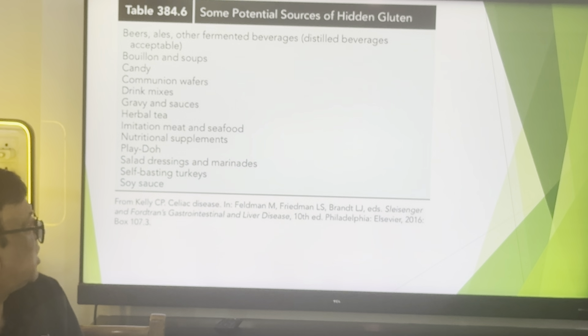Some potential sources of hidden gluten are beers, ales, other fermented beverages, bouillons and soups, candies, communion wafers, drink mixers, gravy and sauces, herbal tea, imitation meat and seafoods, nutritional supplements, Play-Doh, salad dressings and marinades, self-basting turkeys, and